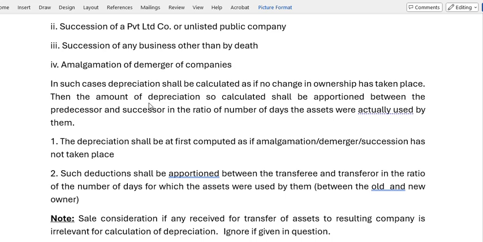Then, once the depreciation amount is calculated, it will be apportioned between the predecessor and the successor in the ratio of the number of days the assets were actually used by them. So the predecessor has used the asset for some days and the successor has used it for some days. As per the number of days, the depreciation is apportioned between these two.